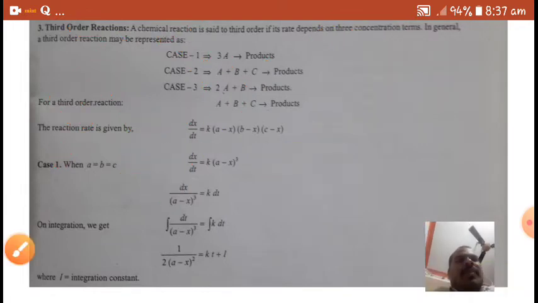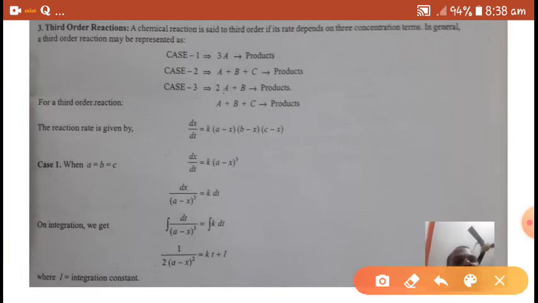If the rate depends upon three concentration terms of the reactants, it is called a third order reaction. So here I am taking this case to derive the integrated equation for the rate constant of third order reactions.